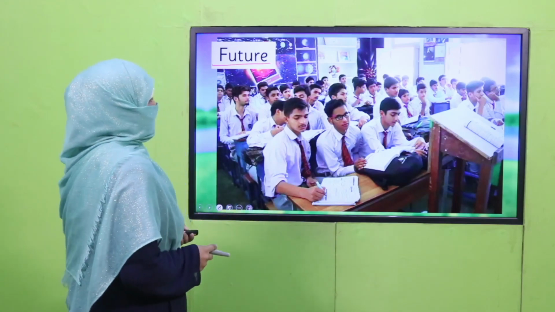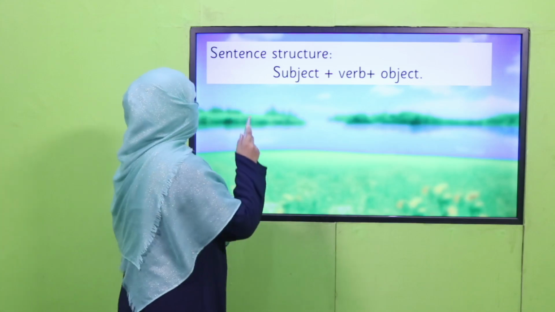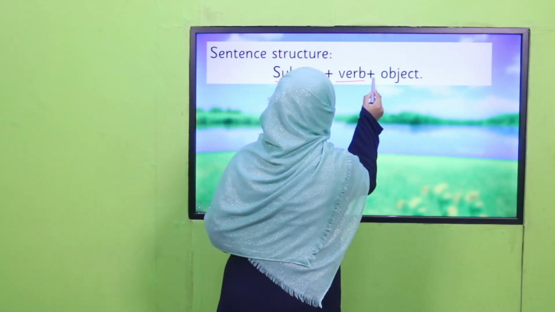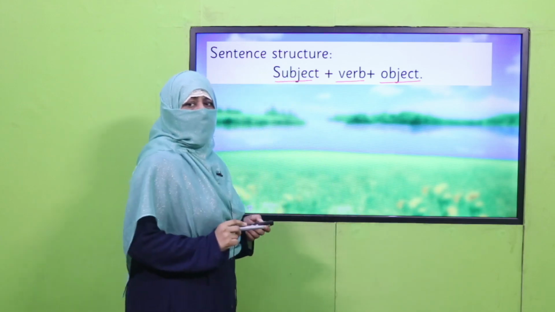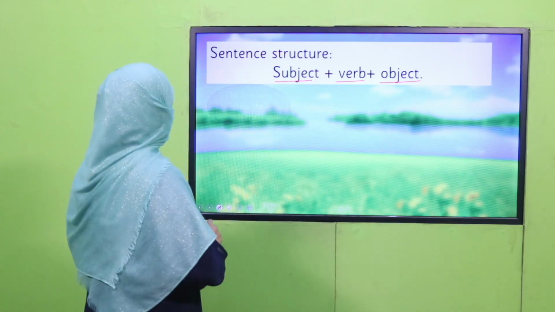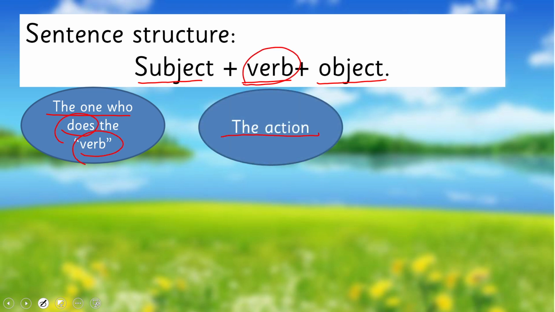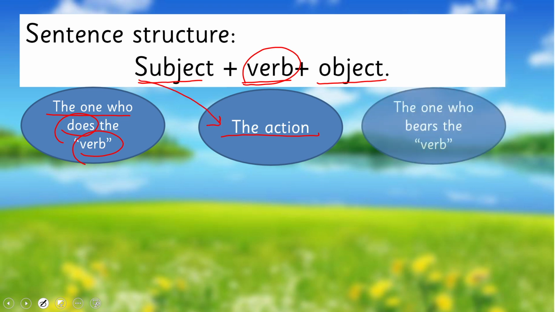And the next thing is sentence structure. We make a sentence by subject, verb, and object. Now, what is a subject? Subject is the one who does the verb. We know verb is action word. Okay, the action is verb, and the person who performs this action is subject. And the object is the one who bears this action.